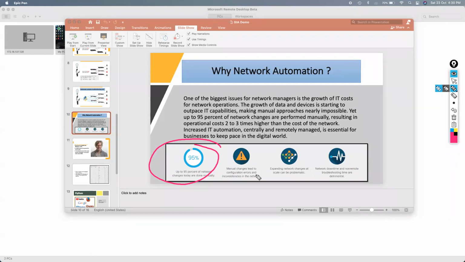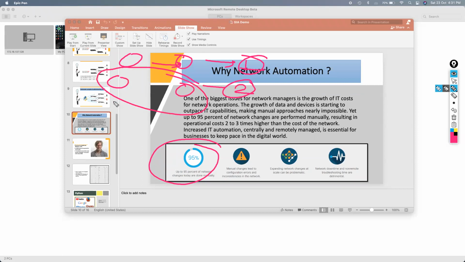Now, manual changes lead to configuration errors and inconsistency in the network. Let's consider an example. If you have 4 routers or 4 switches, and you have 2 changes, change 1 and change 2, on the same day, right? At the time of change, rather than pushing the image on this particular first change, you mistakenly pushed the image on these particular routers or switches.